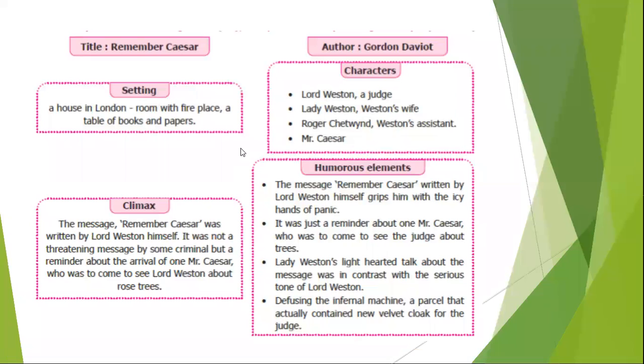So, this is the title. Remember Caesar. Setting: a house in London, a room with a fireplace, a table of books and papers. So, who are the characters here? Lord Weston, he is a judge. Lady Weston, Weston's wife. Roger Chetwin, Weston's assistant, and Mr. Caesar. So, these four characters.